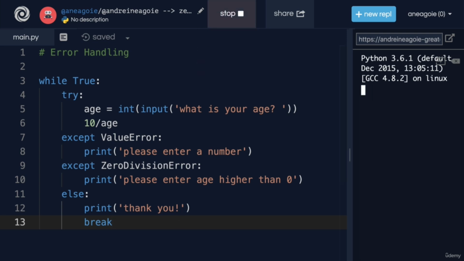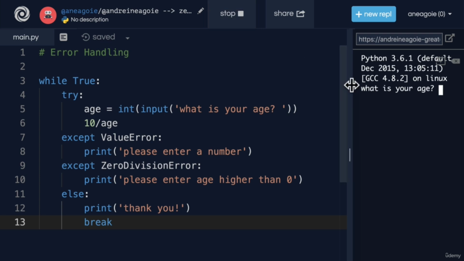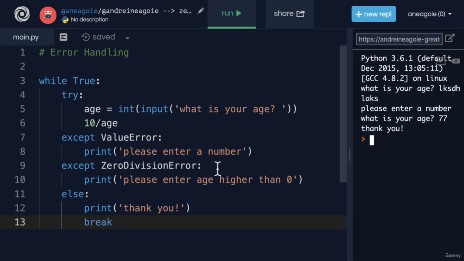So if I run this now and I do 0, I get, please enter age higher than 0. If I do some gibberish, I get, please enter a number. If I finally enter a number, look at that, thank you. Everything is working.